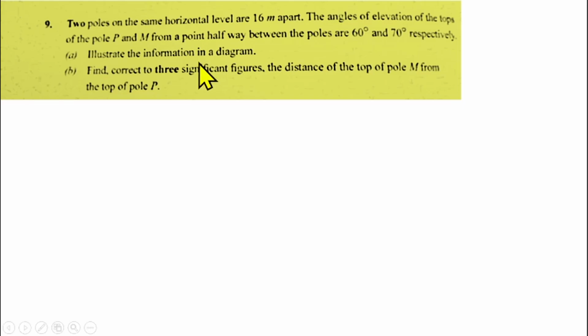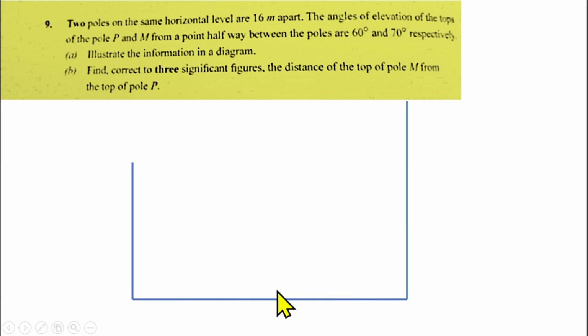It is the angle of elevation that will tell us. Since the angles of elevation are different, the 2 poles are of different height. So let this represent the first pole and this the second pole. The distance between them is 16 meters.